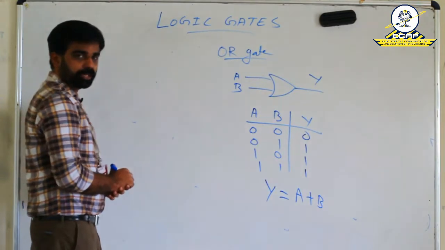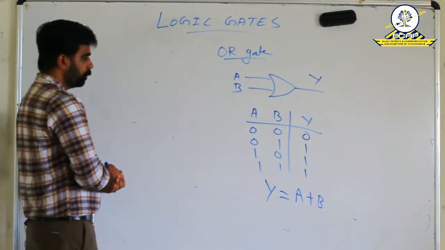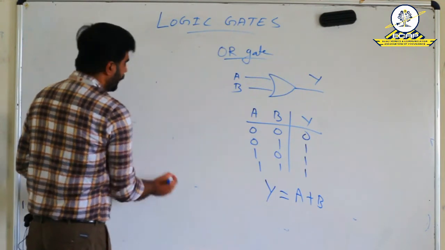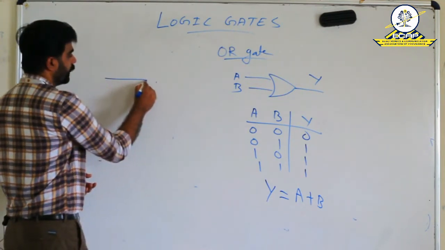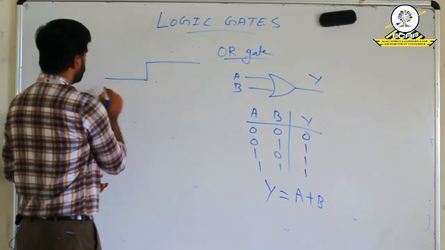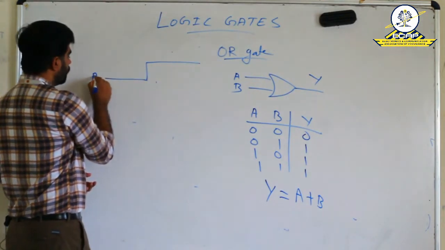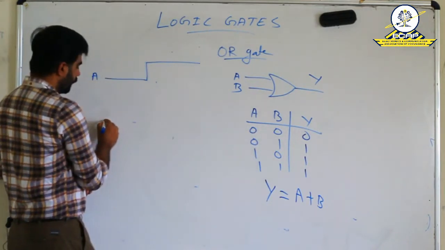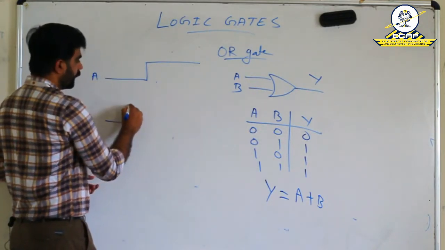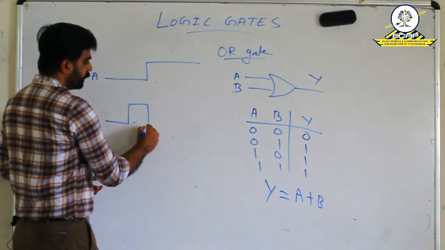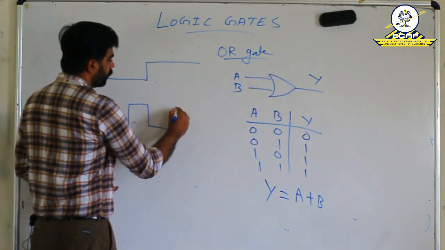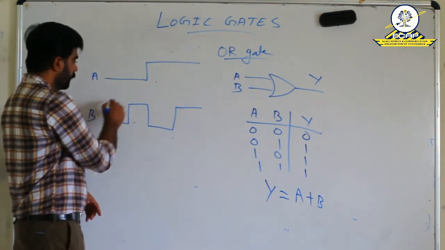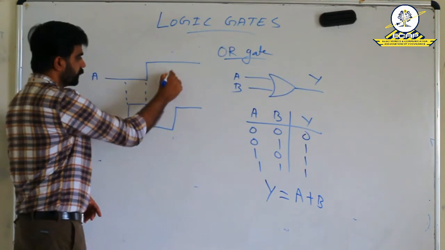So A and B are our inputs, Y is the output. So we can draw from this truth table. In the first 2 half cycles, A is 0. Next 2 cases, A is 1. So this is our A input. Then B. In the first half cycle, B is 0. Second, B is 1. Next, B is 0. In the final, B is 1. This is our B.